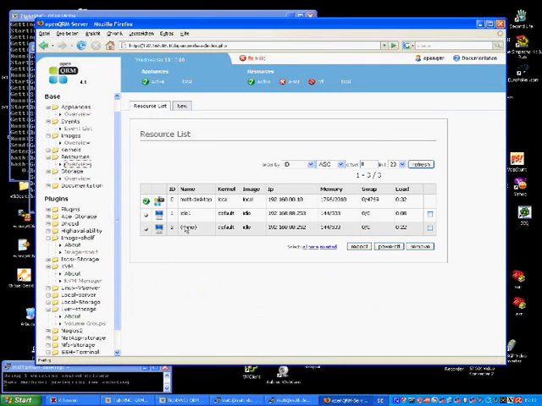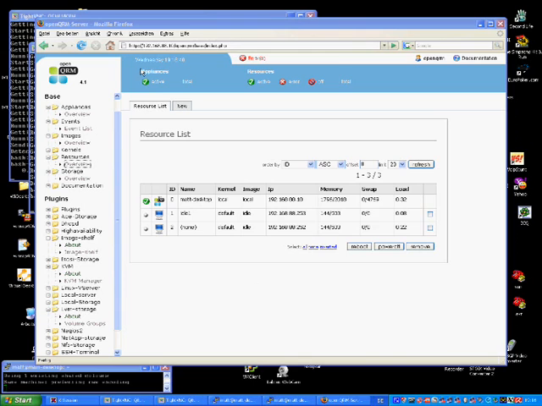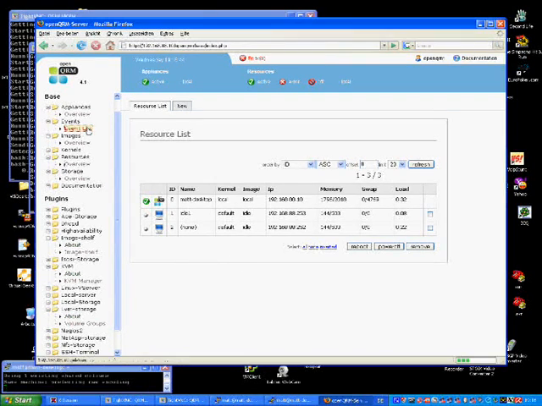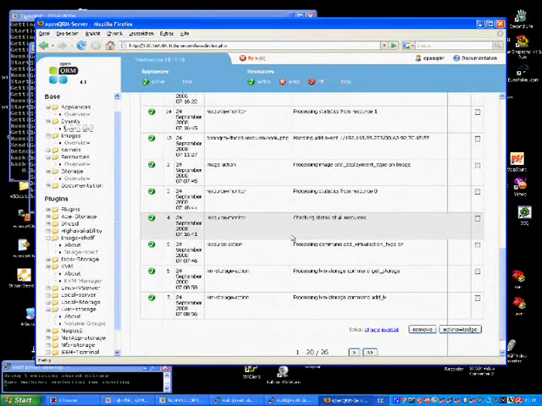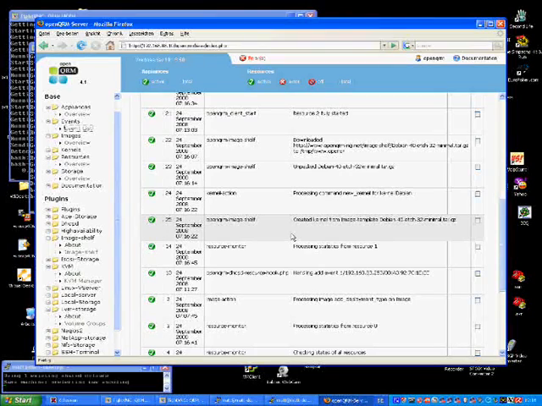Both KVM machines are now fully up and running as idle, so we have now two systems ready for deployment. We take a quick look at the event list to check the status of our image, which is being successfully created from the server template in the background.